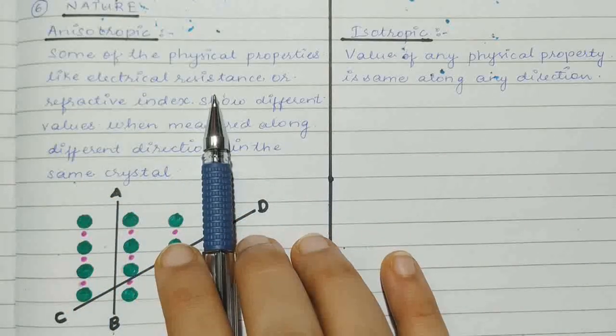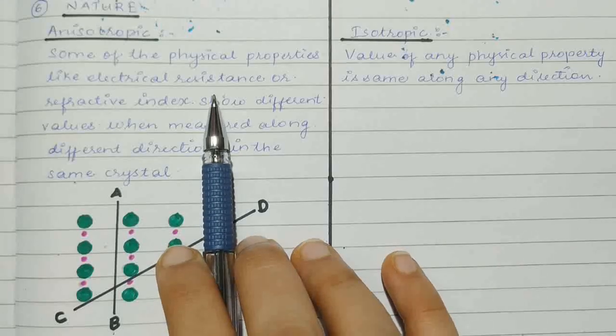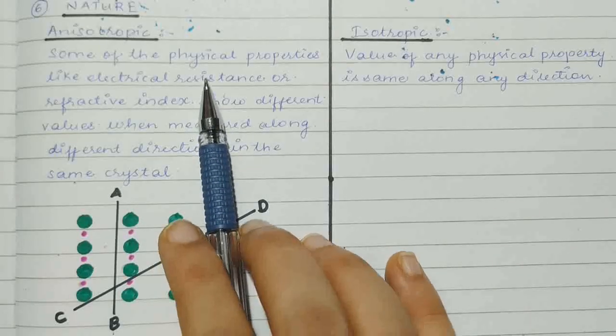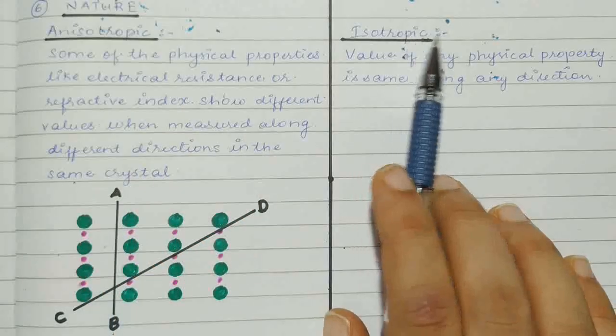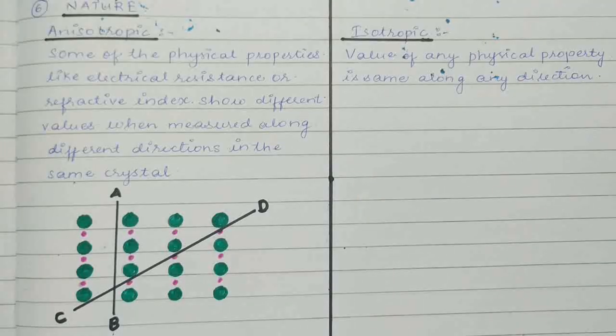Please remember all these terms, like we saw true solids, pseudo solids, anisotropic, isotropic. All these terms you have to remember. Now moving on to the seventh point.